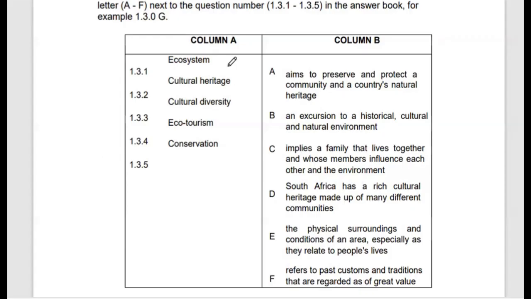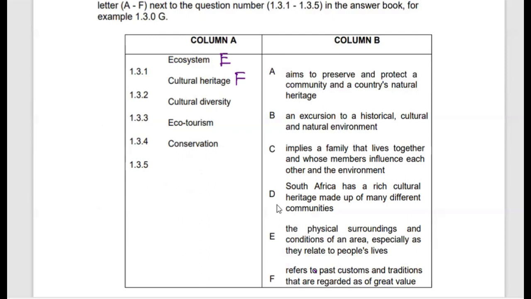So I'll start with the first one, which is ecosystem. Ecosystem in this case refers to the physical surroundings of an area as they relate to people's lives. So the correct answer there will be the letter E. Then when we are talking about cultural heritage, we are talking about the past customs and traditions that are regarded as of great value. That is the letter F. Then cultural diversity.